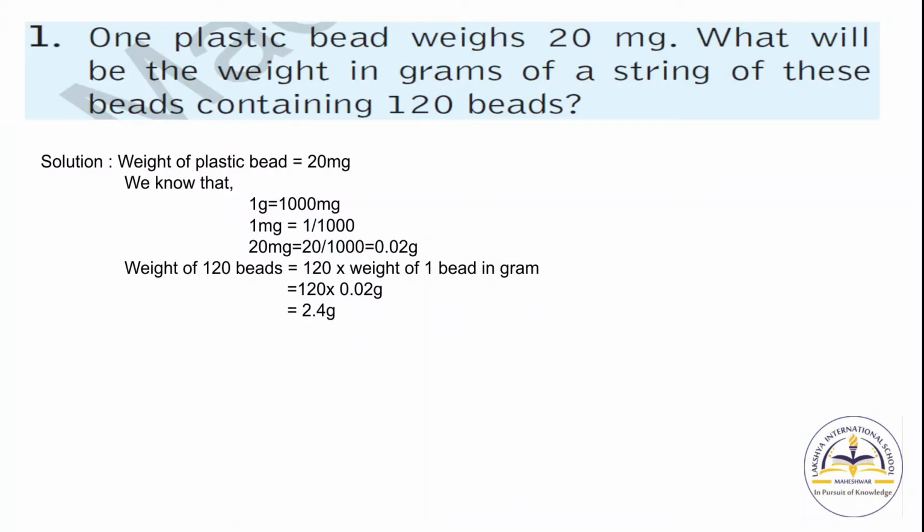Question number 1. One plastic bead weighs 20 milligram. What will be the weight in grams of a string of these beads containing 120 beads? Now solution of this question is, first of all we will write the given. Weight of plastic bead equals 20 milligram. Now we know that 1 gram equals 1000 milligram. So 1 milligram equals 1 upon 1000 gram. So 20 milligram equals 20 upon 1000. Now when we solve 20 upon 1000 we will get 0.02 gram.